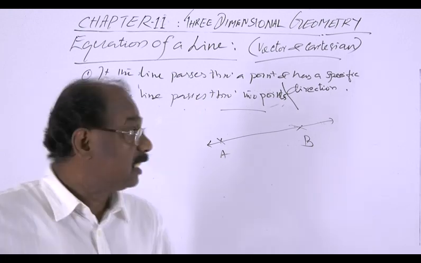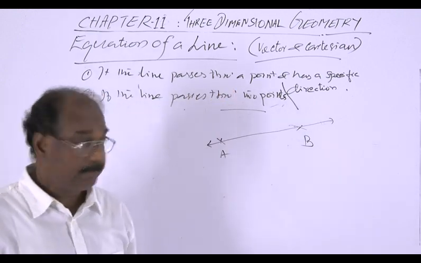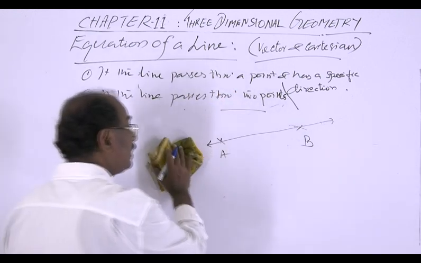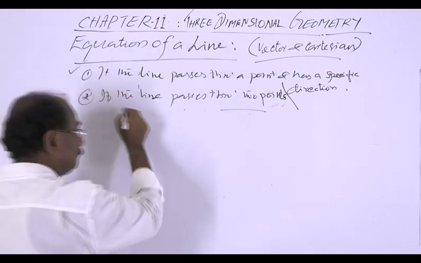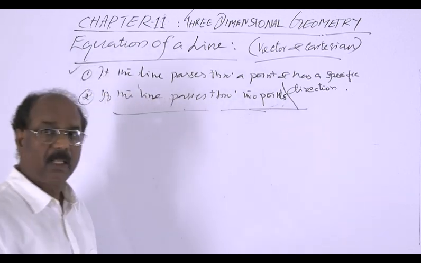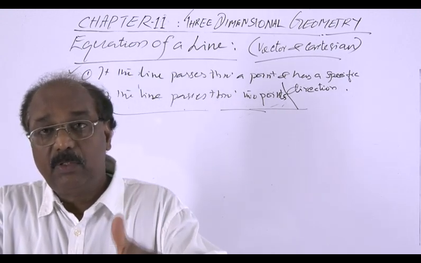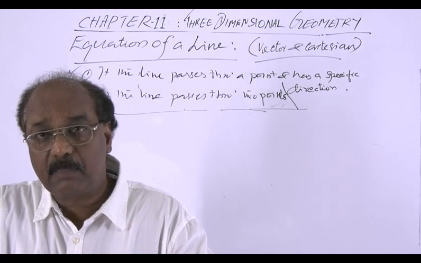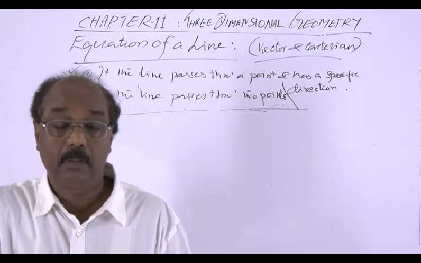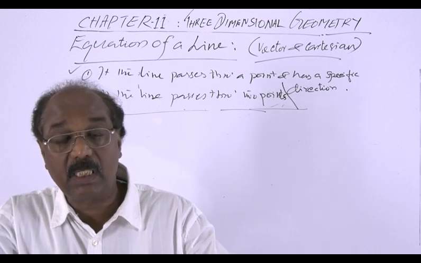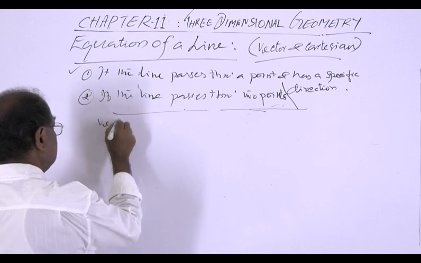So first we will derive the equation of the line passing through a fixed point and having certain specific direction. So consider this first one. We will derive this. So derive the equation of the line passing through a fixed point and with a specific direction. We want to derive the vector equation and also the Cartesian equation. So first we derive the vector equation.